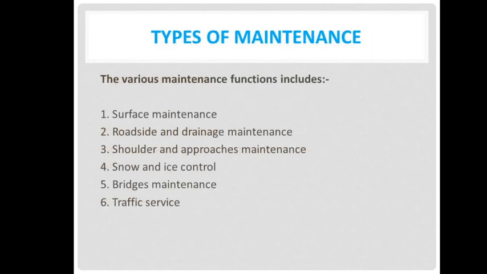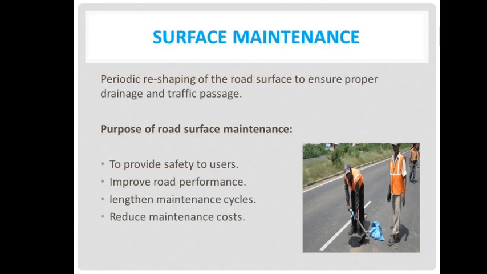Next, types of maintenance. The various maintenance functions include surface maintenance, roadside and drainage maintenance, shoulders and approaches maintenance, snow and ice control, then bridge maintenance and traffic service. Surface maintenance is the periodic reshaping of road surface to ensure proper drainage and traffic passage. Purpose of road surface maintenance: to provide safety to users, improve road performance, lengthen maintenance cycle, and reduce maintenance cost. These are the purposes of road surface maintenance.